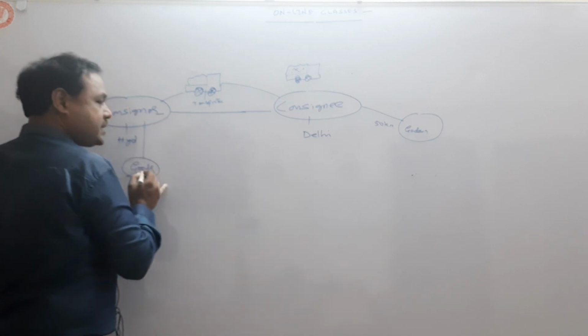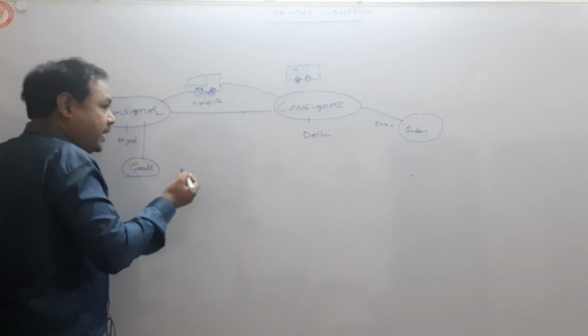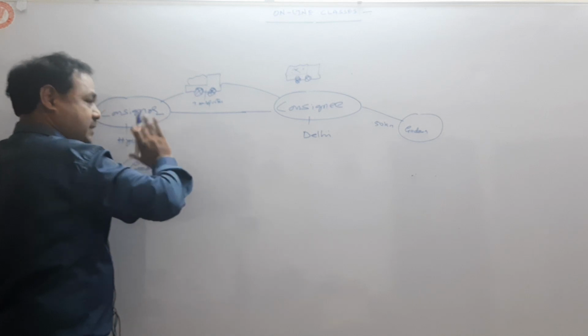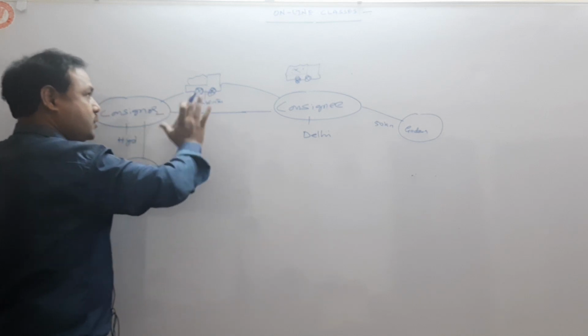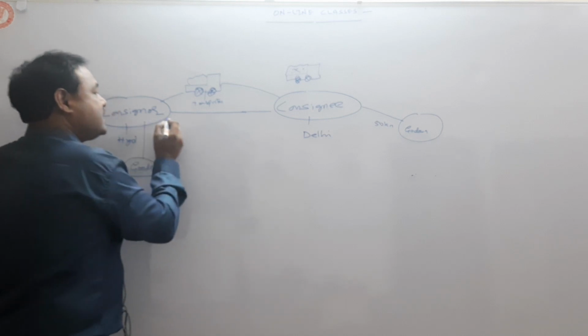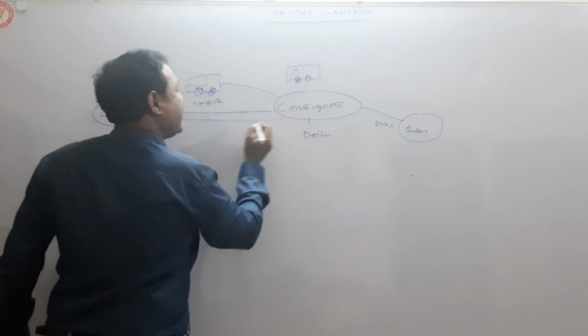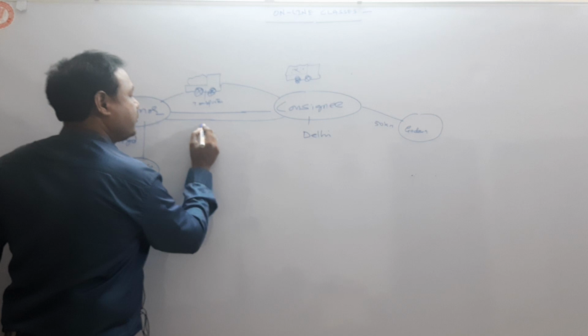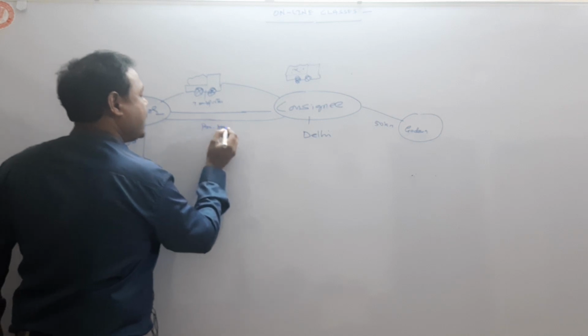Now when I deliver the goods, first I deliver the goods to whom? The transporter. And at the same time, I send one pro forma invoice to the consignee.